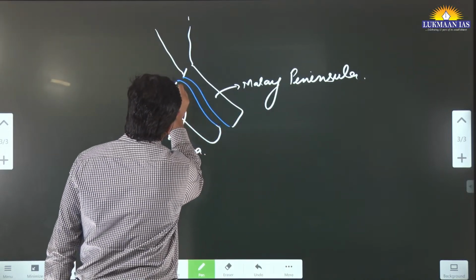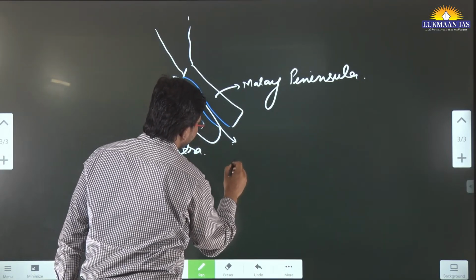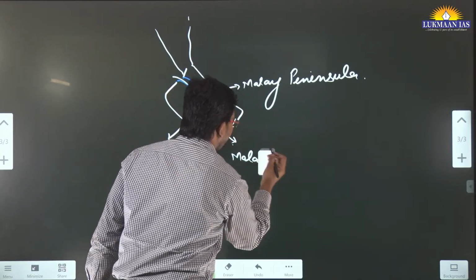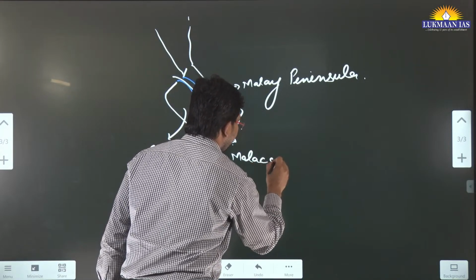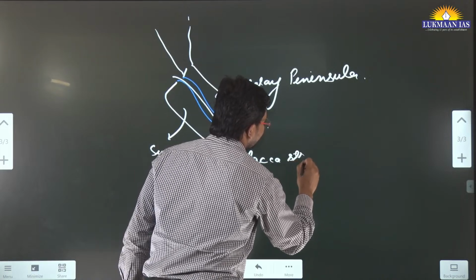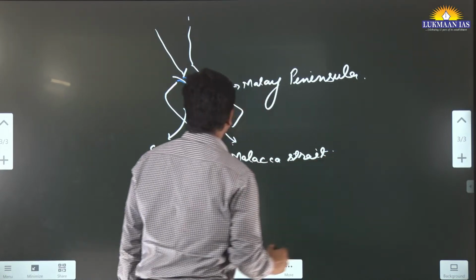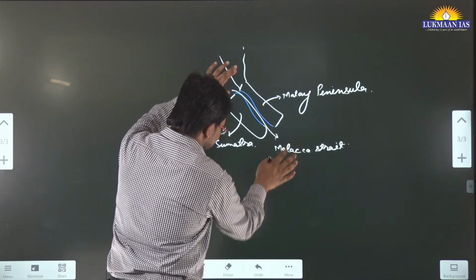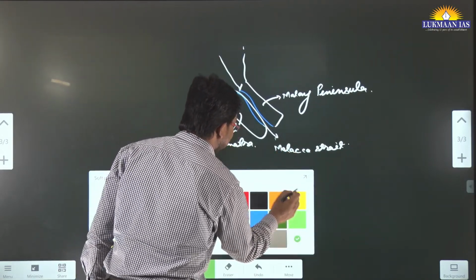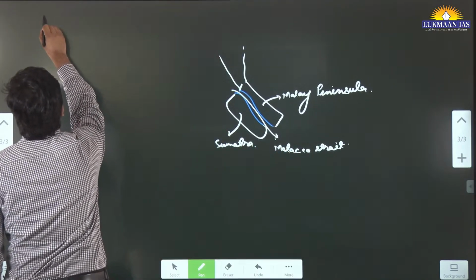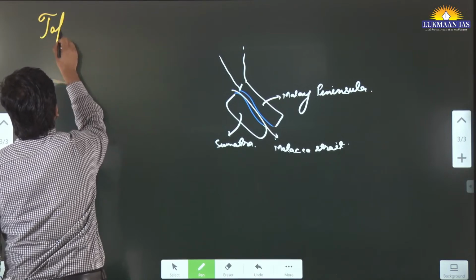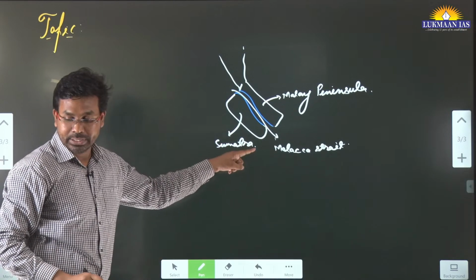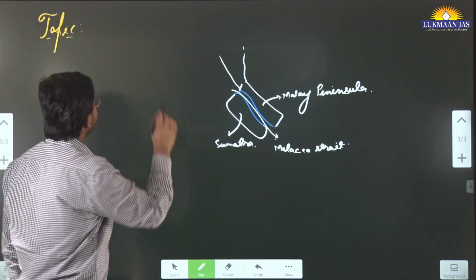This water body over here is known as Malacca Strait. In the article that we are going to discuss now, the author has discussed the relation between India, China and United States of America when we talk about the Malacca Strait.